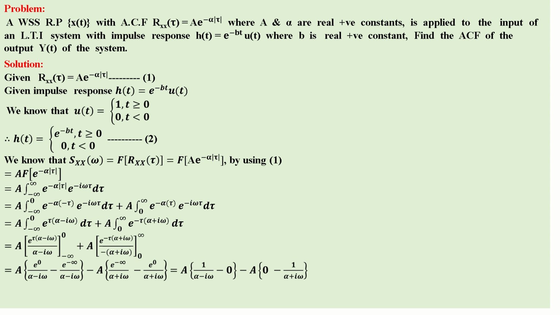That is equal to A times [1/(α - jω) - 0] minus A times [0 - 1/(α + jω)].